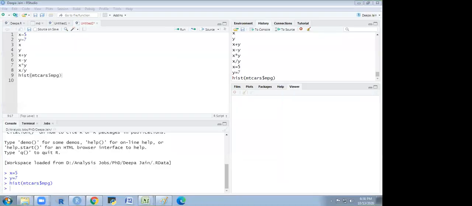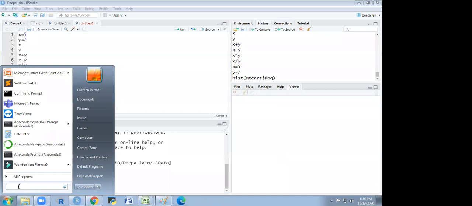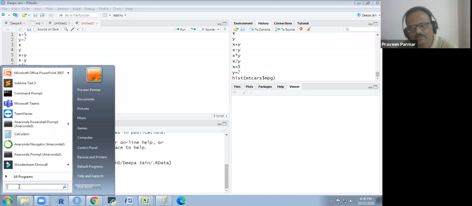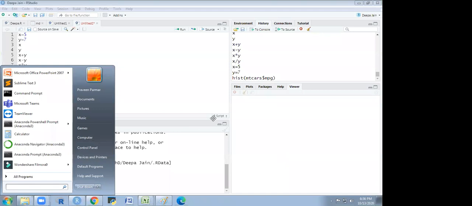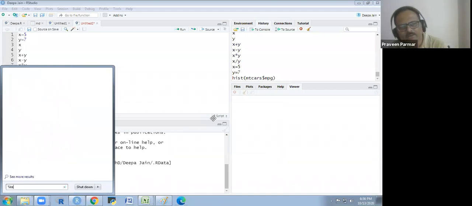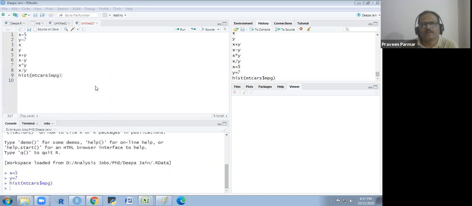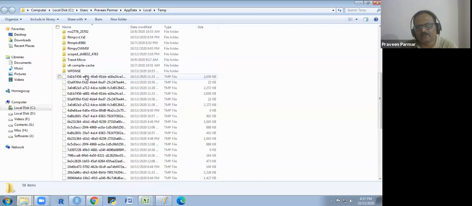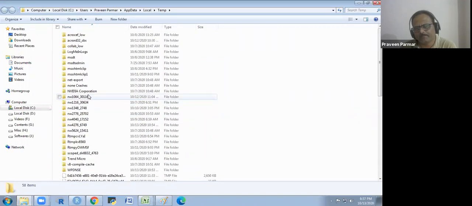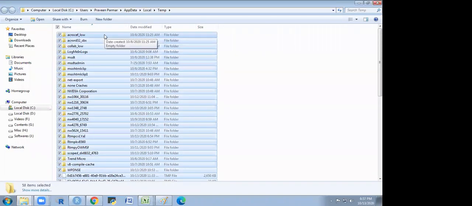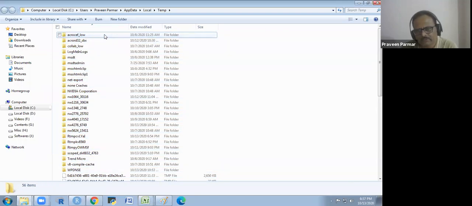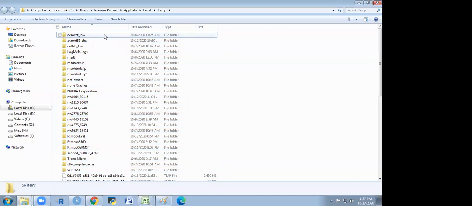Sir, I have a question. Can I share this file, sir? Okay, I give you access to share the file. First, see here how to remove the temporary files. In the start menu, you write %temp%, and you get this folder. You click it. These are the temporary files stored on the RAM. Select all with Control A and delete. Okay, I had already deleted.